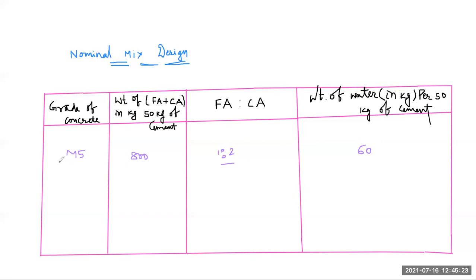Can anyone say what is the nominal mix for M5? Can anyone say what is the grade of concrete for M5? मसाला कितना लगता है M5 में? जैसे M20 में 1, 1.5, 3 मसाला बोलते हो, वैसे ही M5 में कितना मसाला लगेगा?